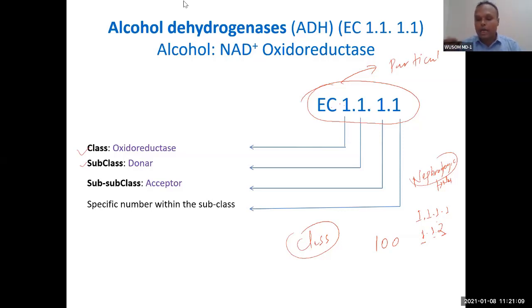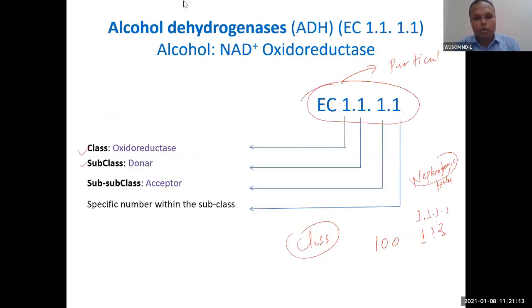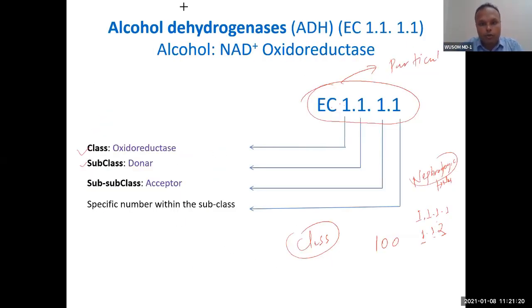So you have to view that chart from this website. If you view that chart, you will understand what these numbers mean. Okay, so decoding has been done here. This is a code for enzymes. This is called the enzyme commission number, EC.